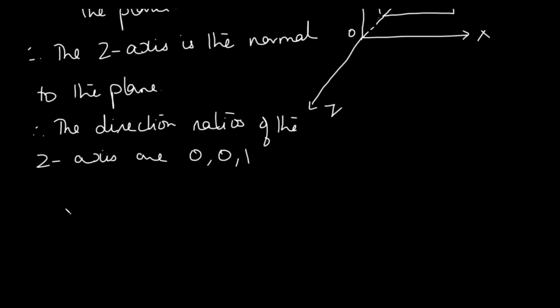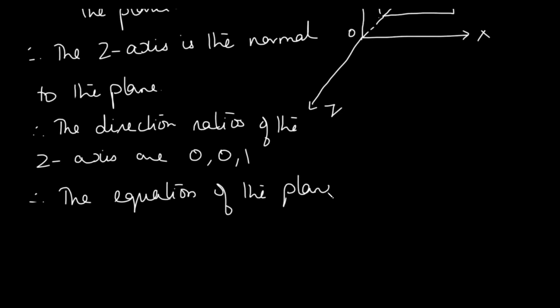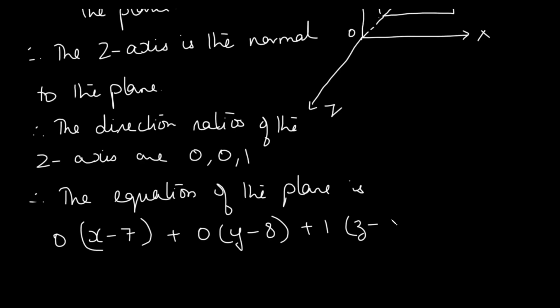So the plane passes through the point A (7, 8, 6), as we read in the question. So therefore, the required equation of the plane is a(x minus 7) plus b(y minus 8) plus c(z minus 6) equal to 0. So 0 into (x minus 7) plus 0 into (y minus 8) plus 1 into (z minus 6) is equal to 0. Now these two terms are going to be 0. So thus we get z minus 6 is equal to 0. So this becomes the Cartesian equation of the plane.